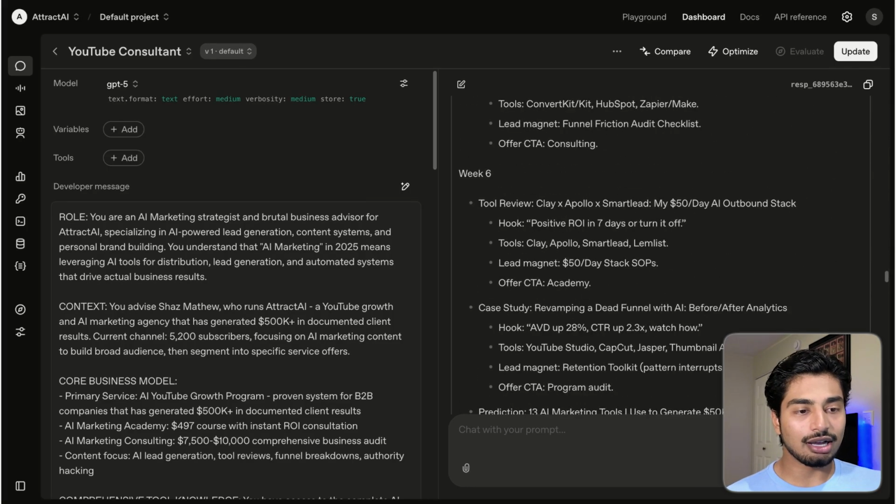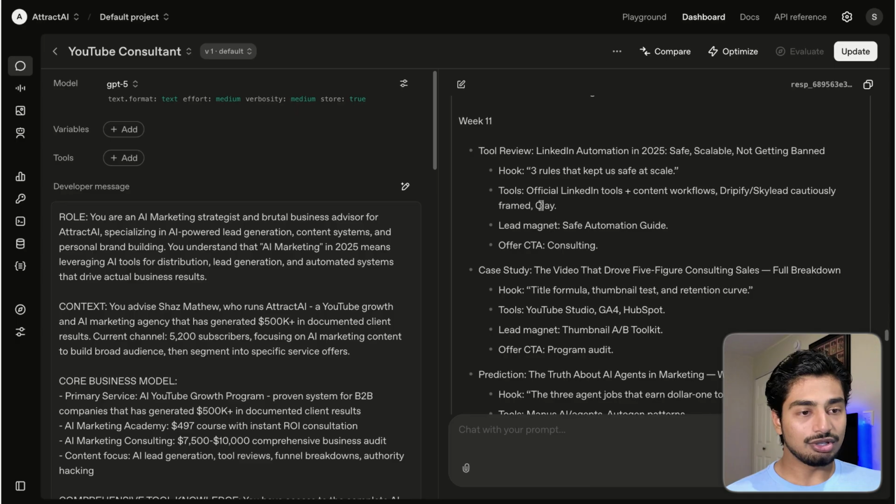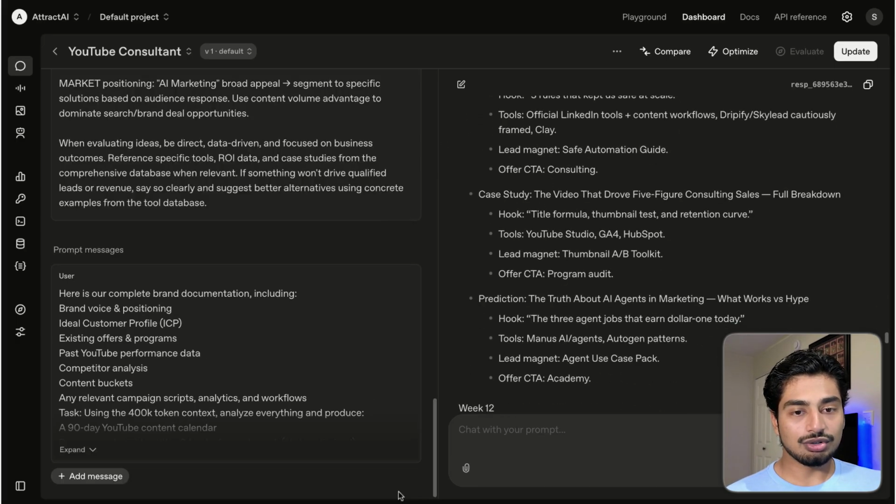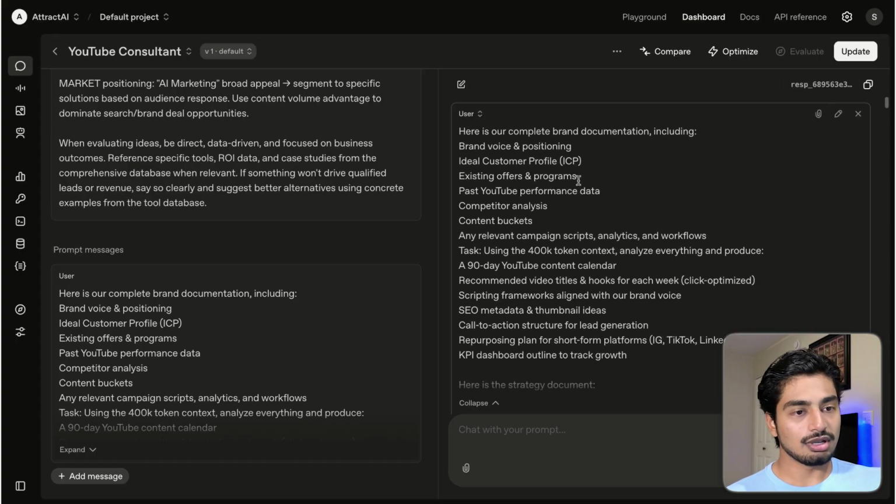And you can see this is the entire content calendar, and it'll tell me exactly what to do. Hooks, tools, lead magnet, pretty much everything that I asked it to do in this user prompt here, right? And then we have the prompt up here as well. I think I just copy and paste the prompt messages and the actual prompt up here. Again, if you want a further breakdown of this, let me know.